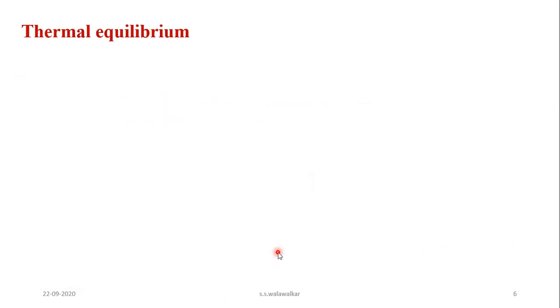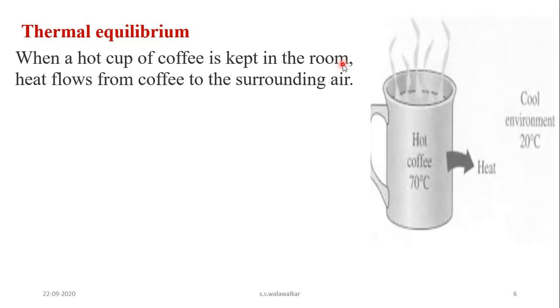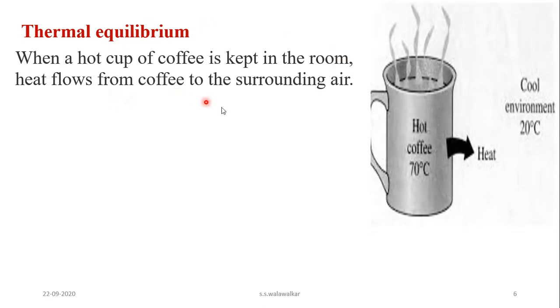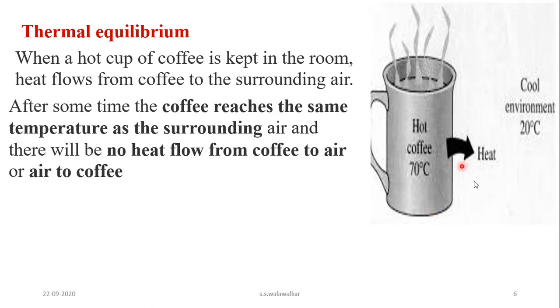Then thermal equilibrium means if the temperature of the system remains constant with time, then that system attains thermal equilibrium. For example, when a hot cup of coffee is kept in the room, heat flows from the coffee to the surrounding air. The hot coffee has a temperature of 70 degrees and the surrounding environment in which it is kept has a temperature of 20 degrees.